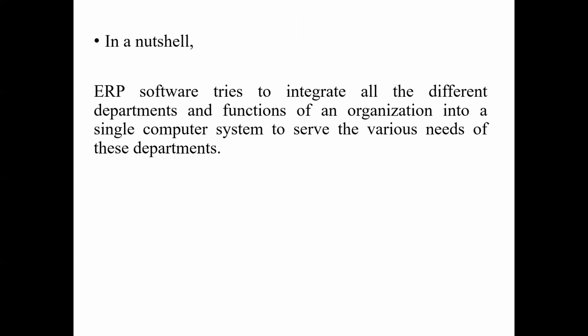So, in a nutshell, or you can say the overview of ERP is that this software tries to integrate all the departments and the functions of an organization into a single computer system to serve the needs of the various departments. Whatever needs the different departments have, that is tackled by the ERP software.